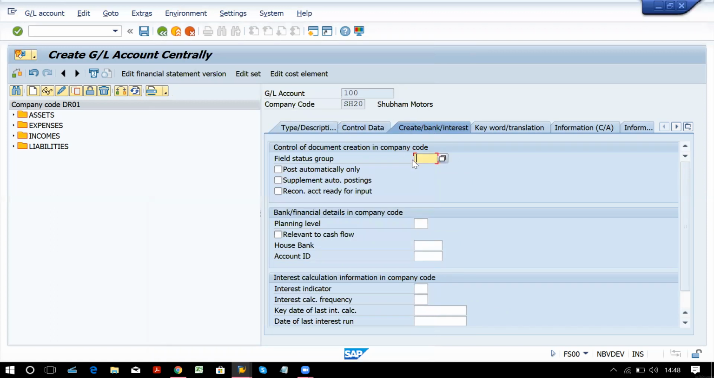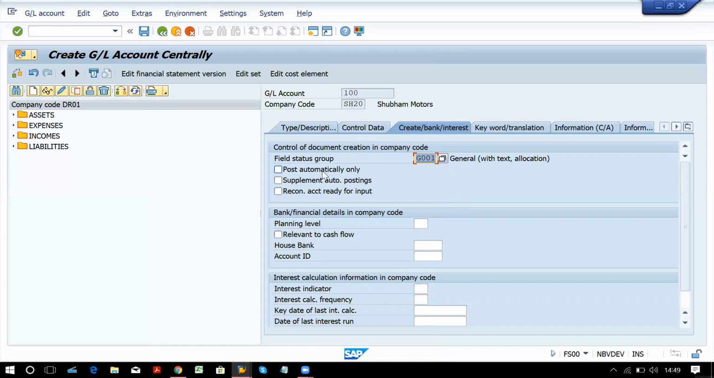Now we are creating retained earnings. So G001 you have to assign. Press enter, it will fetch the description. But this is mandatory for all the GL accounts. At least one you should assign. How to use it for making changes to the status of the field, we are going to see later on. Post automatically we only use for cash accounts so that frauds can be avoided.